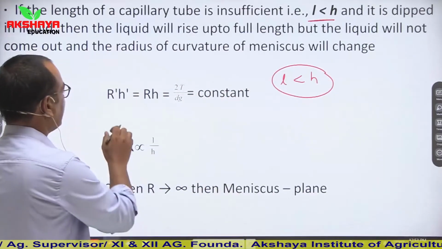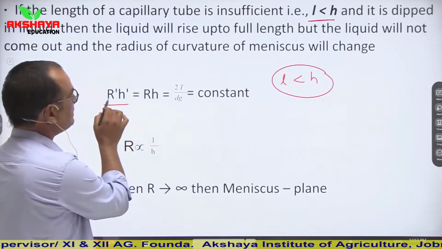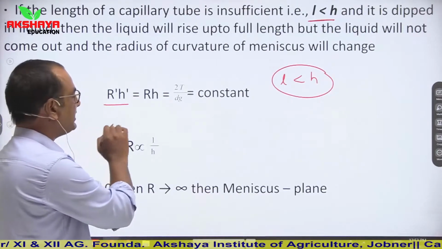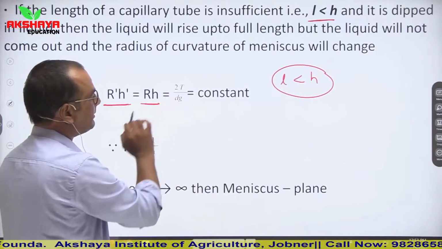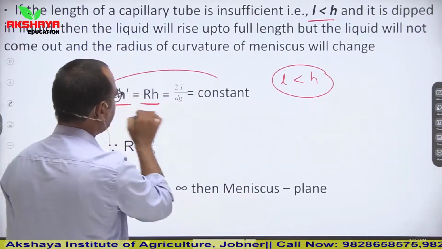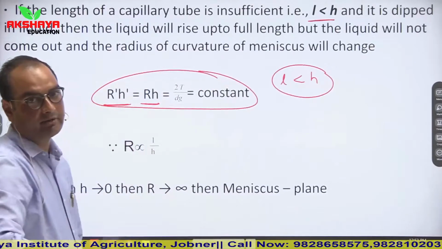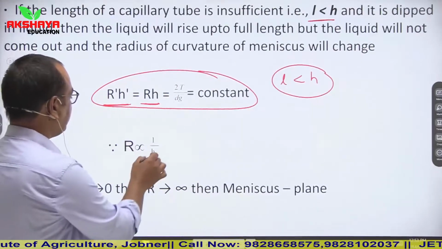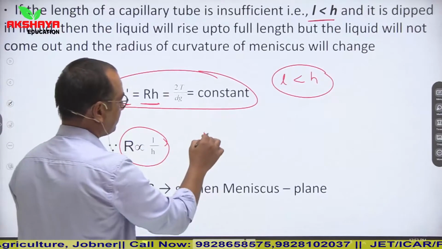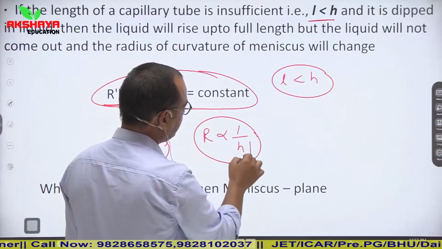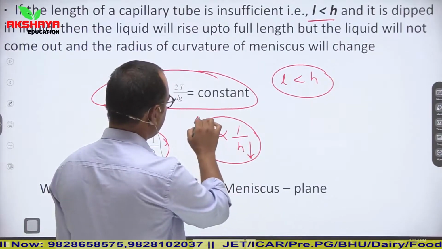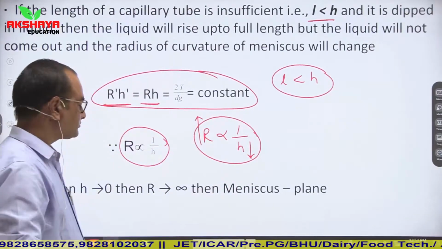In this condition we consider the new radius r dash and the new height h dash. So r dash h dash is equal to rh, or you can say 2T upon dg. So this whole value is constant, and we can say that the radius is inversely proportional to the height. If the height is less, then the radius of the meniscus will be greater.